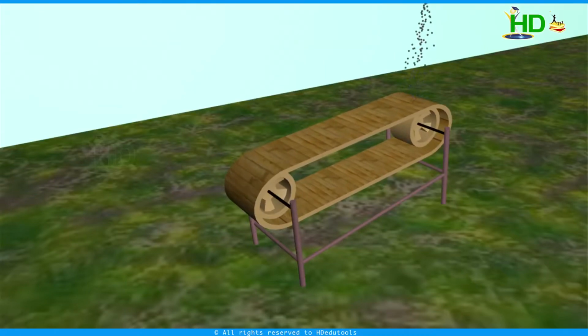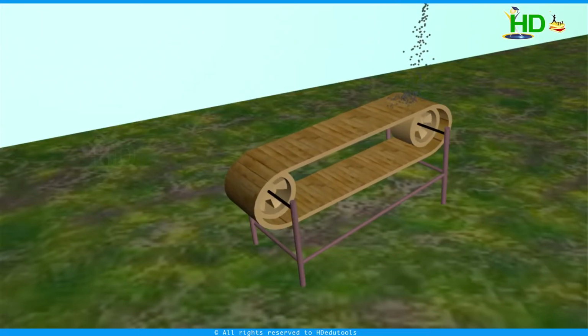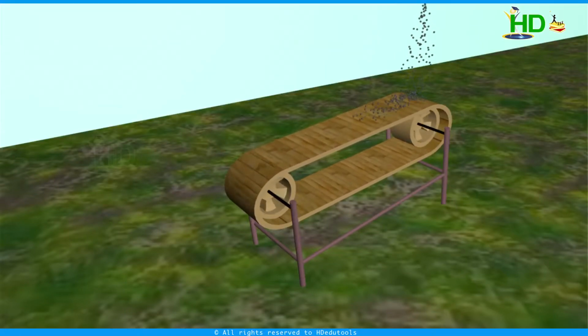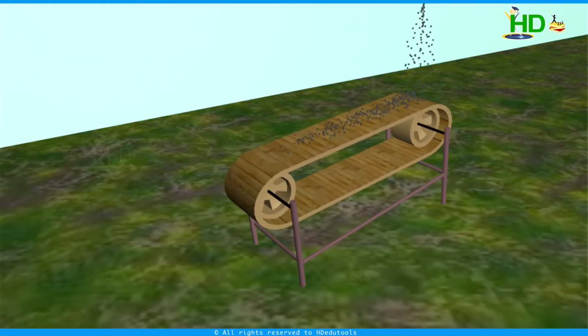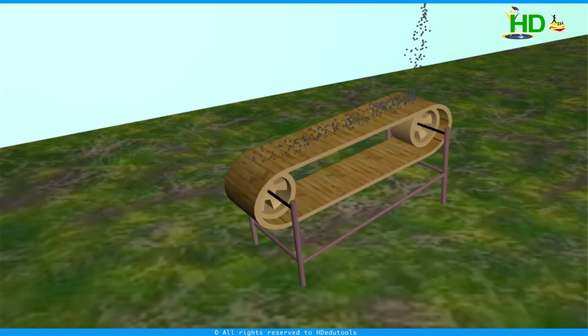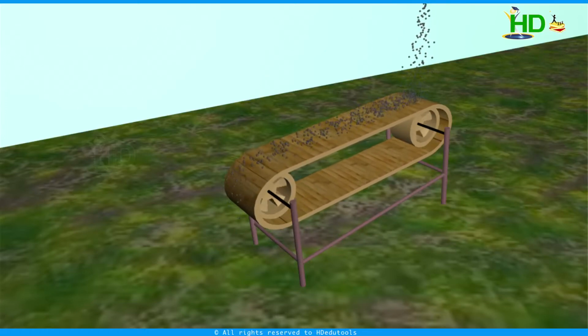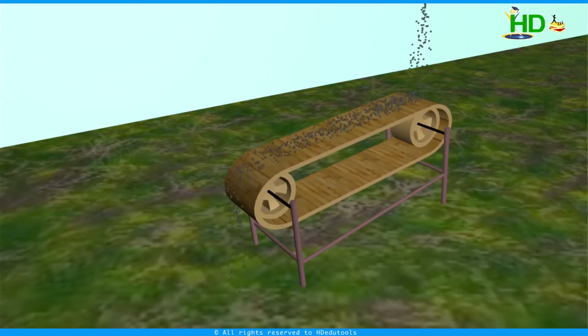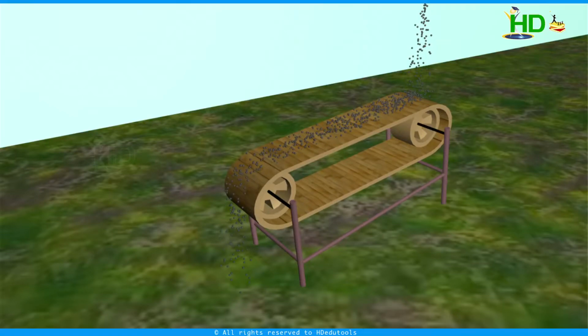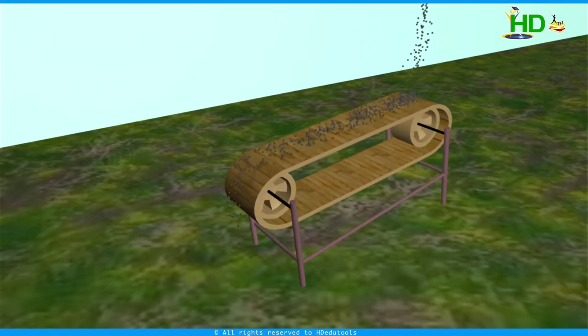Because we have to move the conveyor belt with constant velocity, but the mass that is falling on the belt is not constant. The sand is falling on this belt continuously at a rate of 1 kg per second. That means mass is varying. When mass is falling on the belt, automatically the velocity will decrease because of this excess mass. To carry it, again we have to apply an external force.